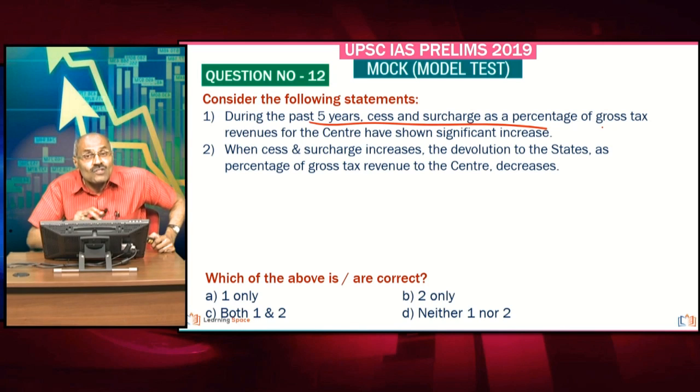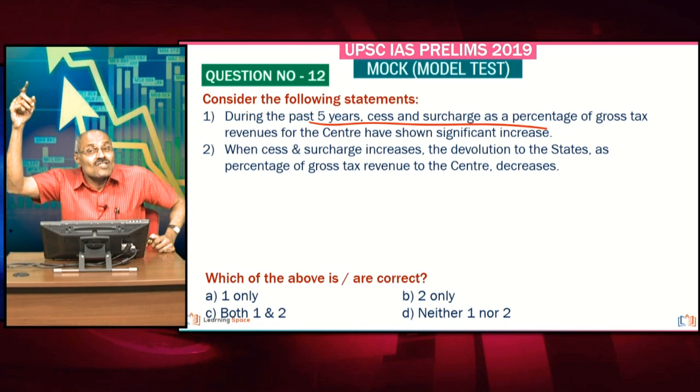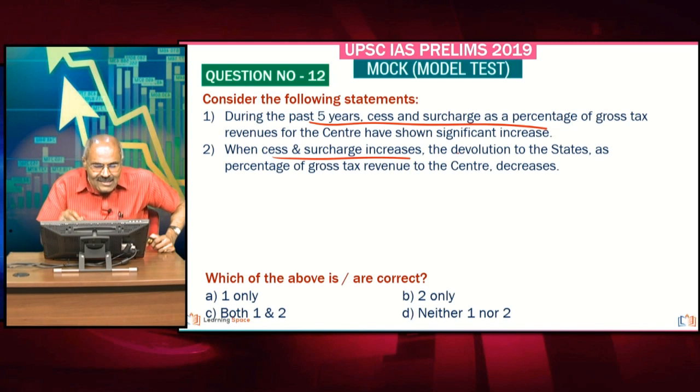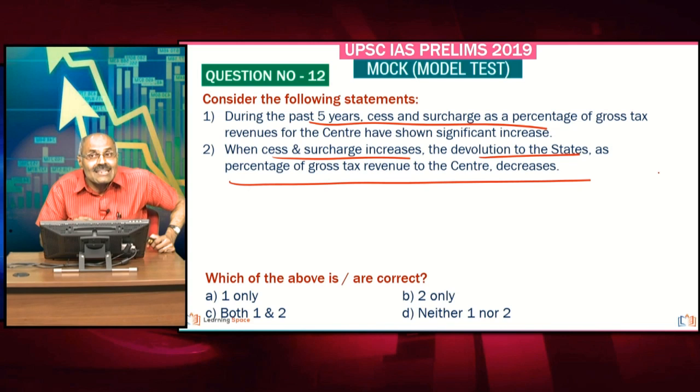Then during the past 5 years, cess and surcharge increased. Very important, right? This statement is absolutely correct, because this cess and surcharge the Centre need not share with states, and in recent times cess and surcharge increased, a substantial increase. Then when cess and surcharge increases, the devolution to the states as a percentage of gross tax revenue to the Centre decreases. Both the statements are correct, simple statements, please remember.